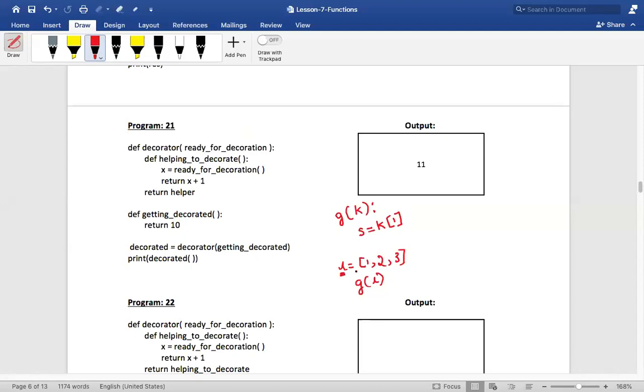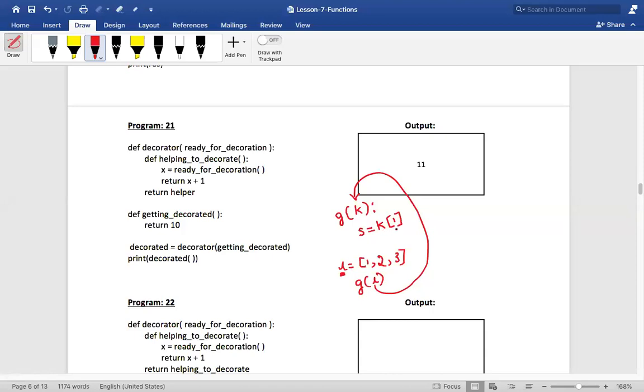L is a list of integers, correct? Yes, sir. So what are we calling? G of L. We are calling a function G, and what are we passing? A list. That list will go and sit where? In K. It won't, the reference. So don't you think that both L and K are now pointing to the list only? Yes, sir. Agree, disagree? Agree.